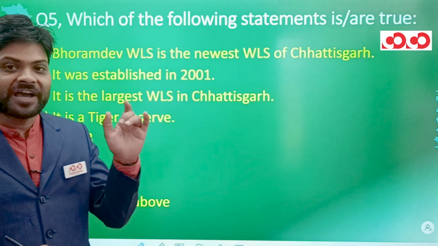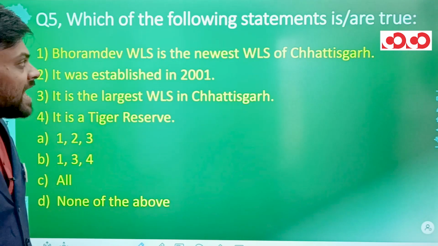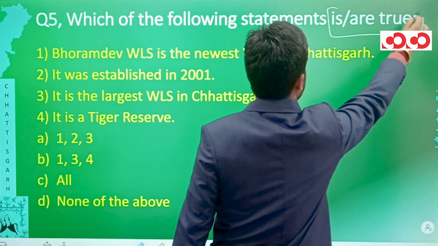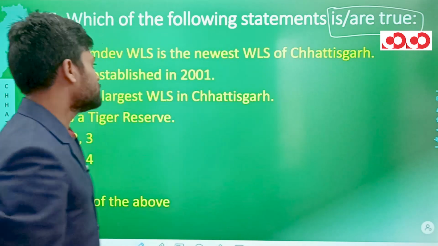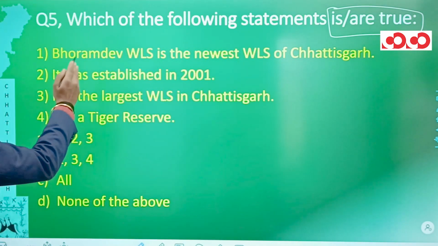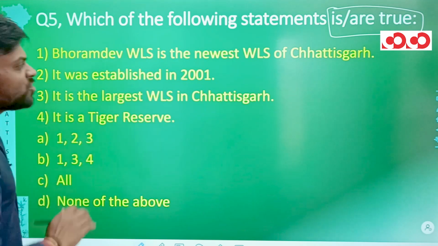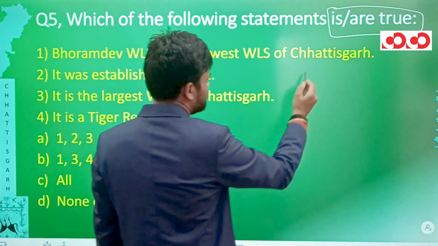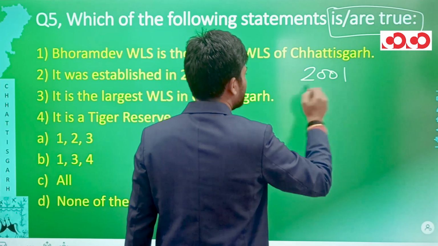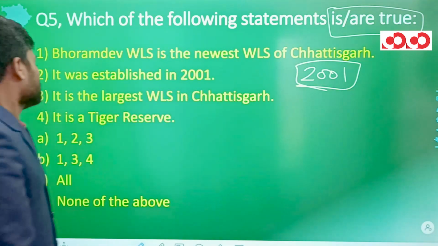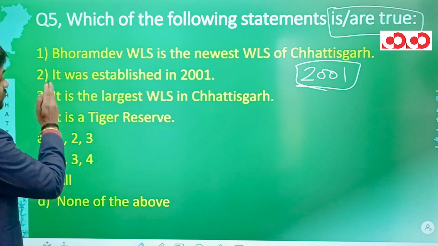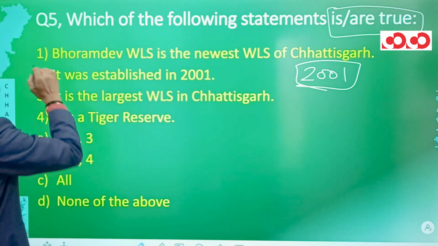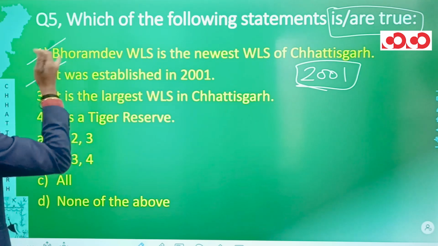Now, in question number 5, we have certain statements and we have to tell which of the statements is or are true. So let's look at the first statement. It says Bhoramdev Wildlife Sanctuary is the newest wildlife sanctuary of Chhattisgarh. Yes, it is the newest wildlife sanctuary of Chhattisgarh. The second statement says it was established in the year 2001. That is what I have told you just now. So both statement 1 and statement 2 are the correct ones.